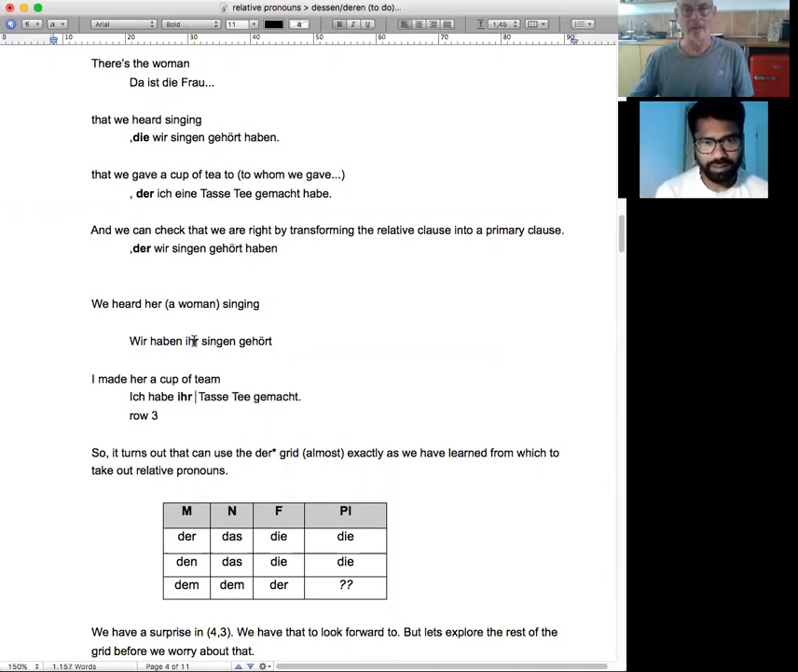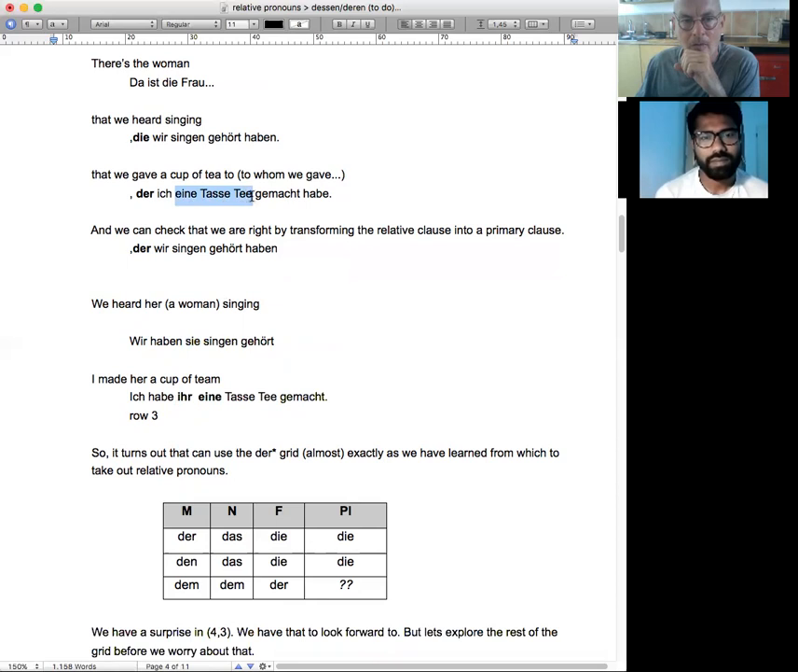No, you were right here, man. That was Z. Row 2. We heard her singing. Wir haben sie singen gehört. Actually, I don't know whether you said row 3. Anyway, it's row 2. We heard her singing. I made her a cup of tea. Ich habe ihr eine Tasse Tee gemacht.